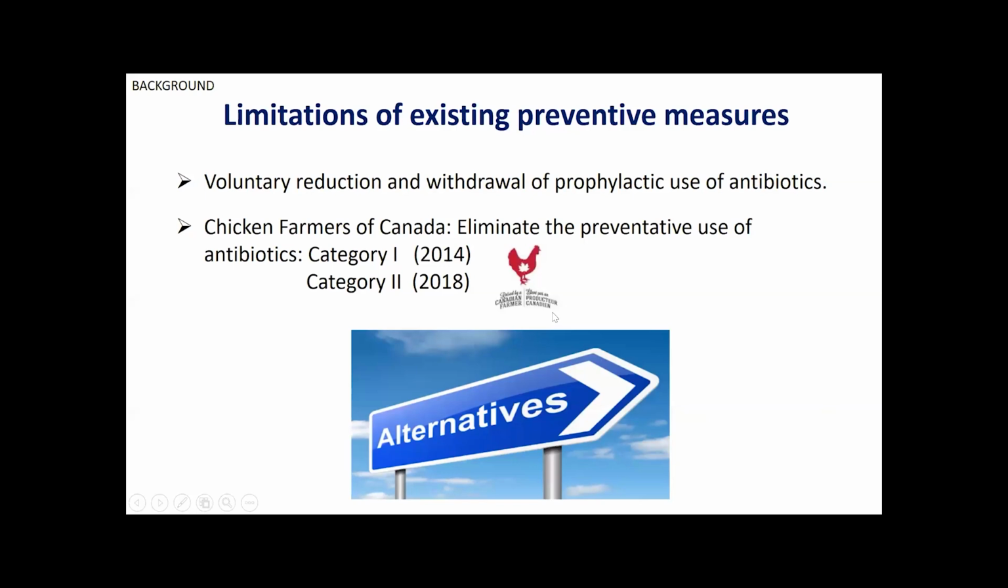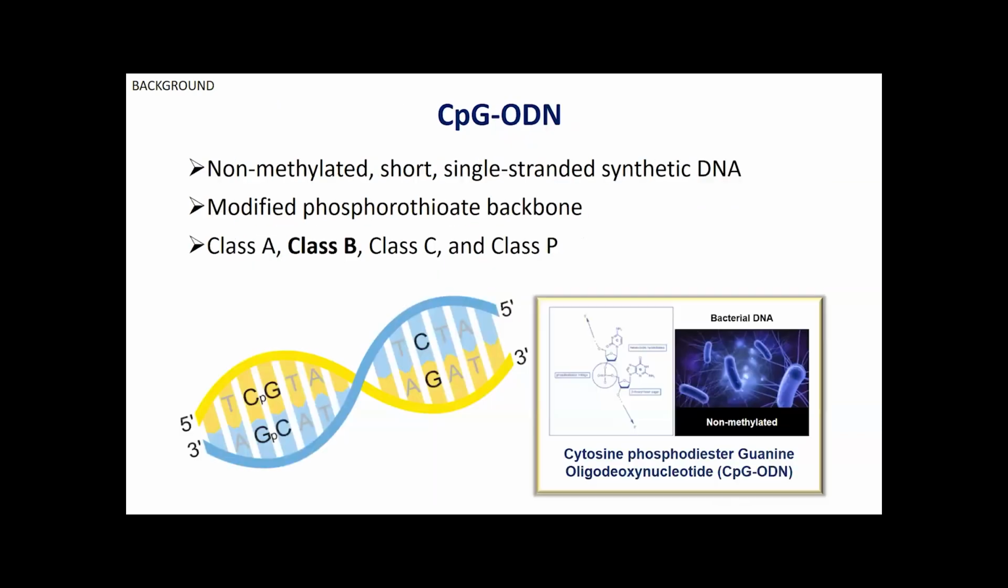The existing preventative measures like antibiotics have limitations because of the rising antimicrobial resistance. Also, chicken farms of Canada recently eliminated the preventative usage of antibiotics. Therefore, industry is urgently looking for alternative strategies. So speaking of alternatives, I want to highlight CpG-ODN here.